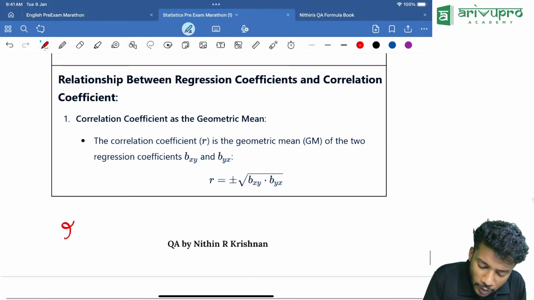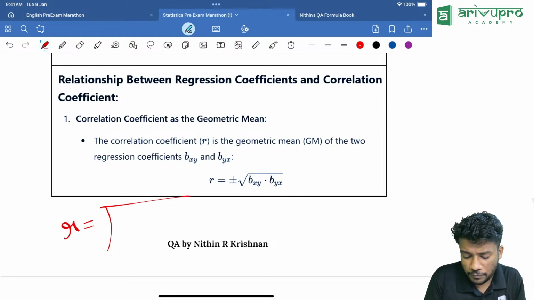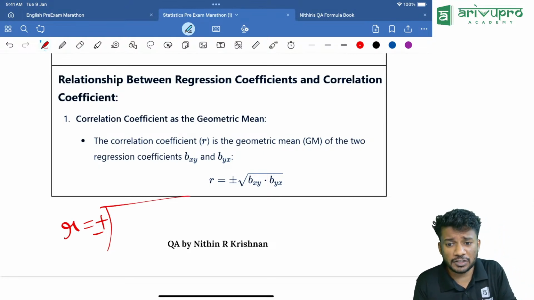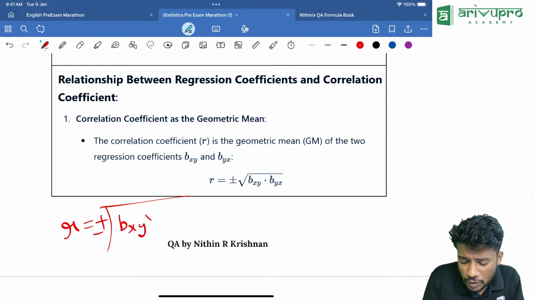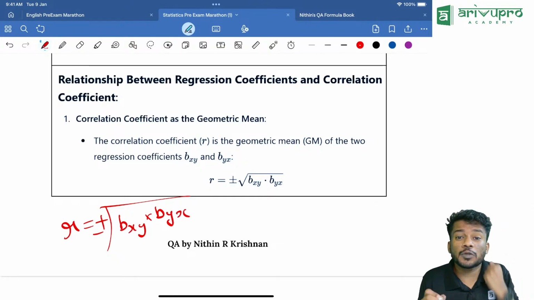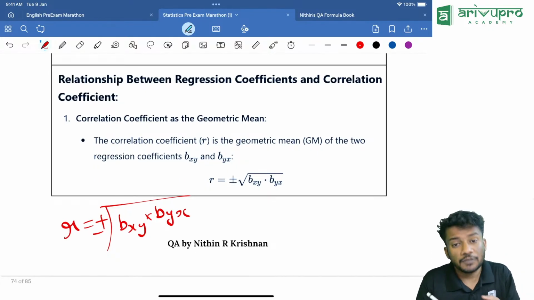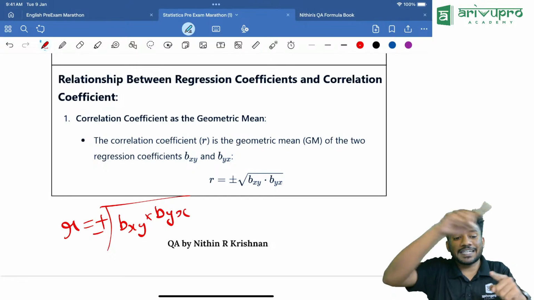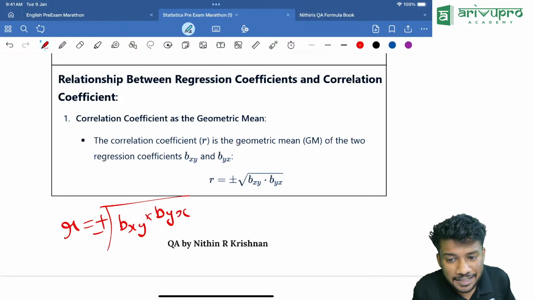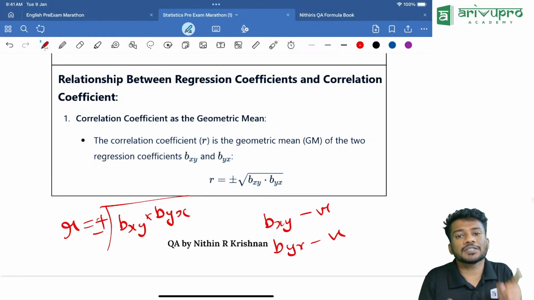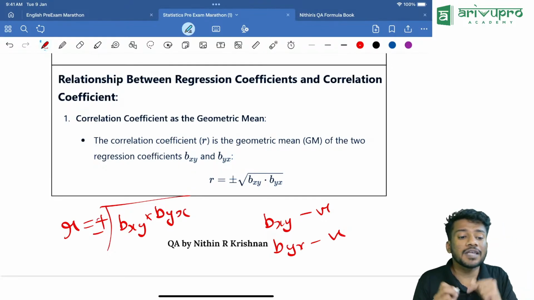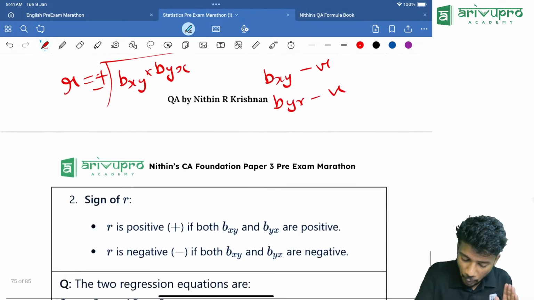Now, the correlation coefficient is equal to plus or minus the root of BXY into BYX. I'll tell you the significance of plus or minus in a few minutes. So we need to find BXY and BYX, then take the product of both and take the root to get the correlation coefficient. If BXY is negative and BYX is also negative, then the sign of R will be negative. If both are positive, the sign of R will be positive. That is the meaning.